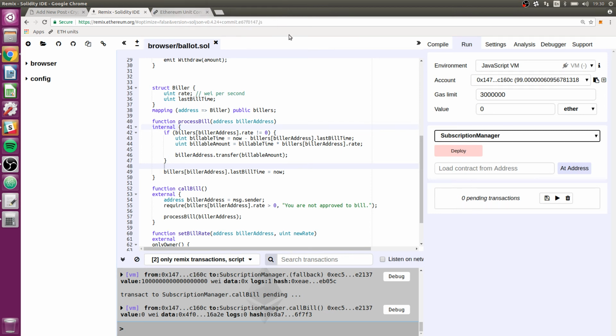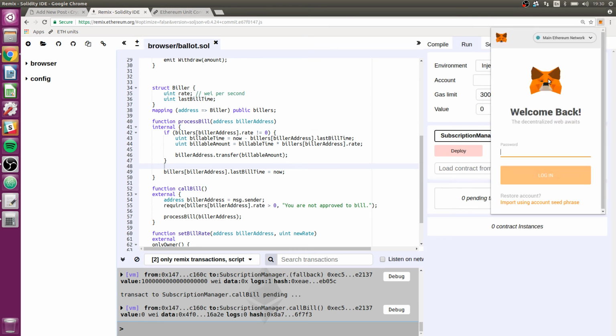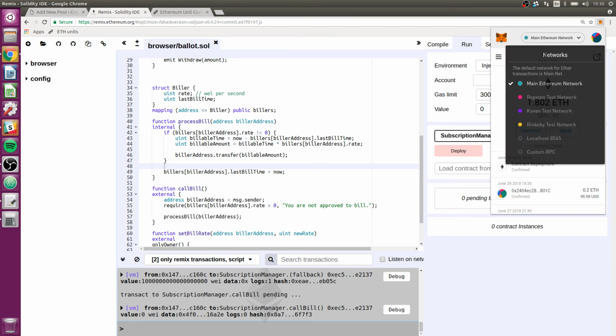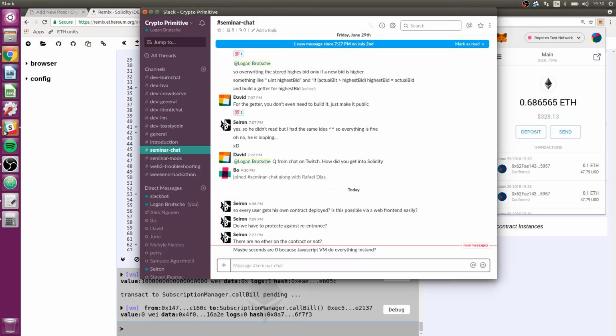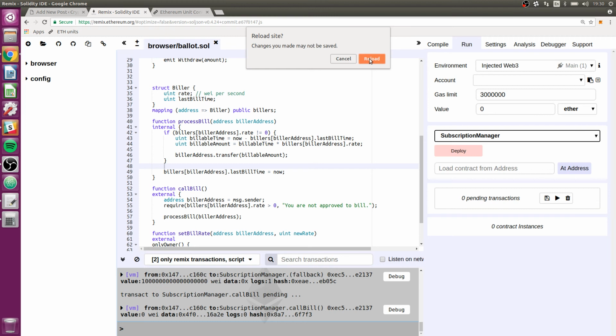Let's see, close that. And I'm going to go to Injected Web3. I also need to unlock my MetaMask. Go to Ropsten. No, I believe the seconds work correctly. I believe that the now thing works correctly in the VM. Well, the function worked anyway.